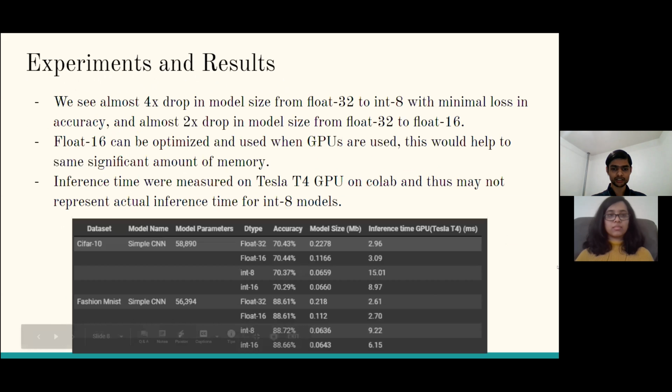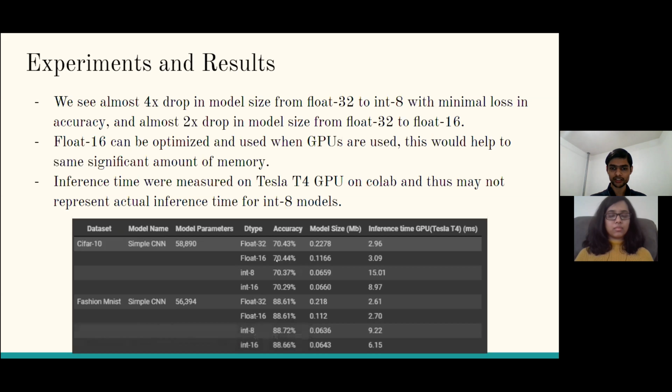These are the results that we found. For CIFAR10, the model size for float 32 is around 0.2 MB, and for float 16 it's almost 2 times less, and for int8 and int16 it's almost 4 times less, with very insignificant loss in accuracy.